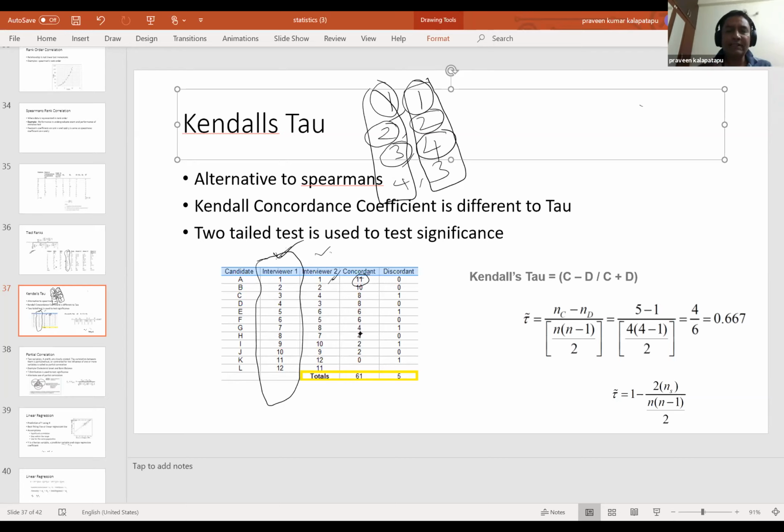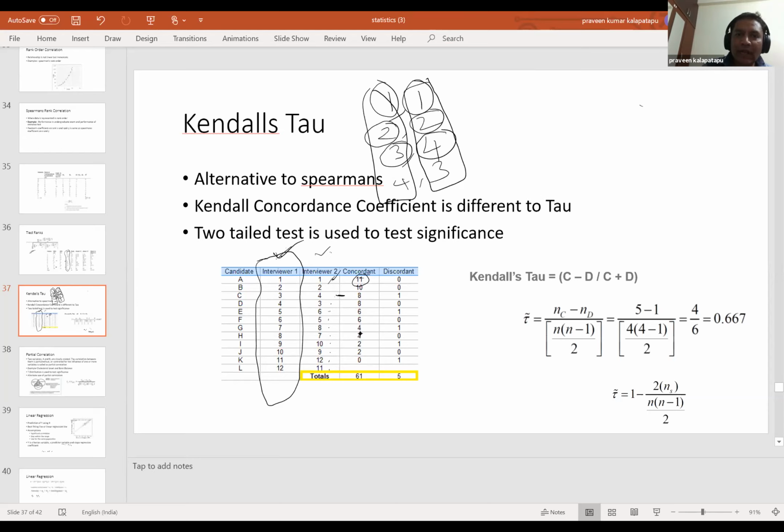So what you are doing in concordant is counting the number of rows below that row which are more than the number that you have here. Observe 4 here. In the case of rank 4, the immediate row is less than 4, so you are not going to count this row. You are going to count only rows which are more than 4: 6, 1, 2, 3, 4, 5, 6, 7, 8. So there are a total of 8 rows which are more than 4. That is why in the case of 4, you are going to put 8.